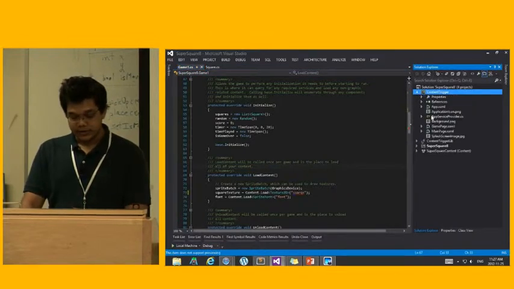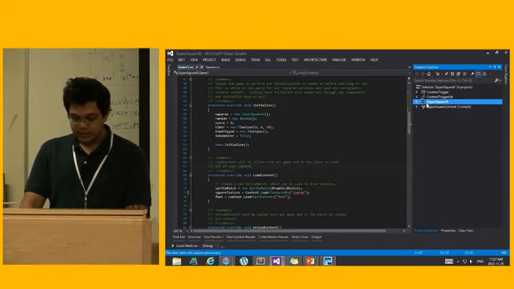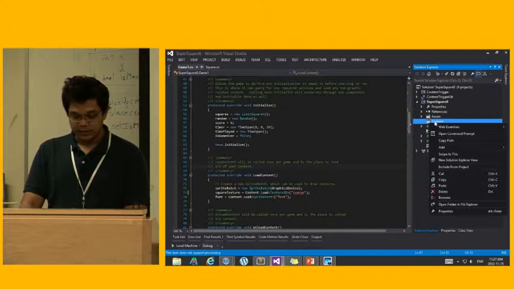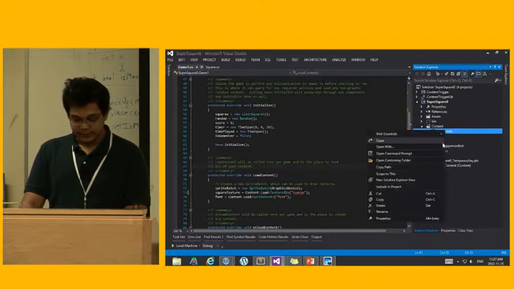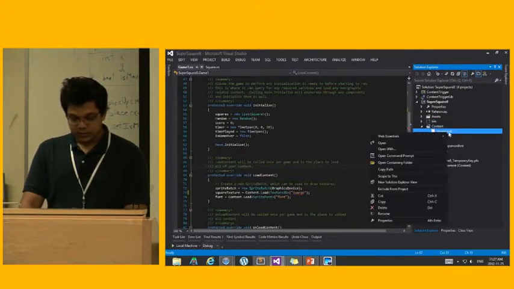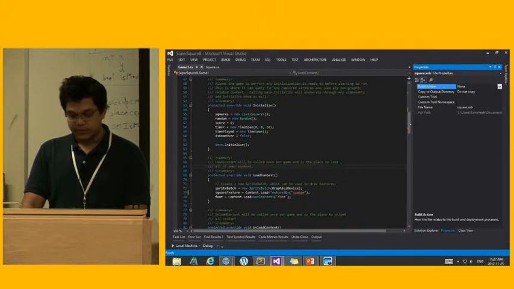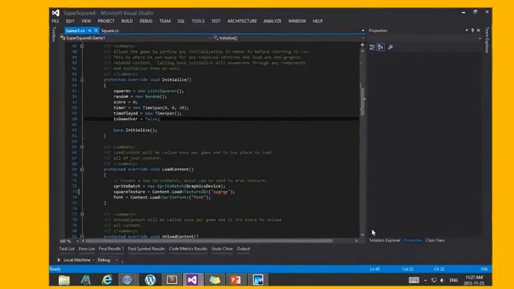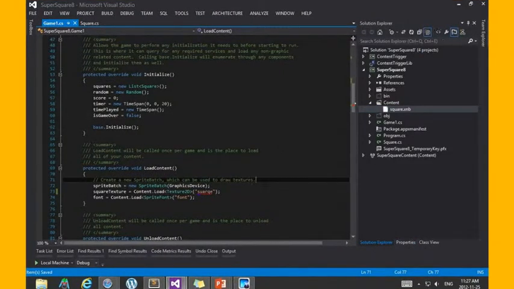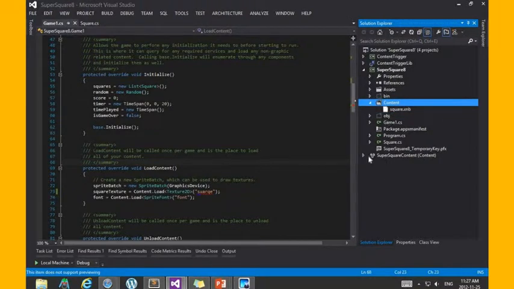What I'm doing wrong here is, in my content project, I haven't included this file. Also, further to including, you need to specify that this is actually a content and you need to copy it over to where the source is. So this will still build, and I know for sure now that I have the Square XNB file in my project as a content, and everything's building. So this should run for sure.